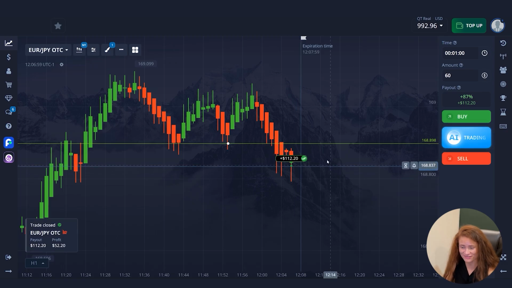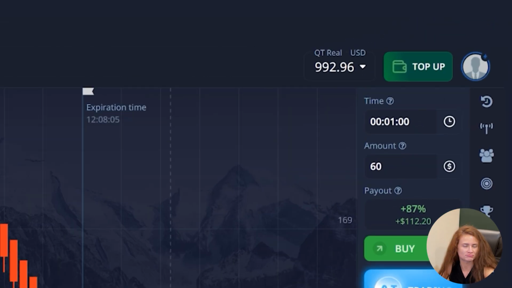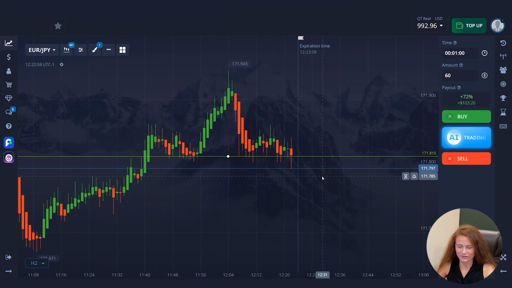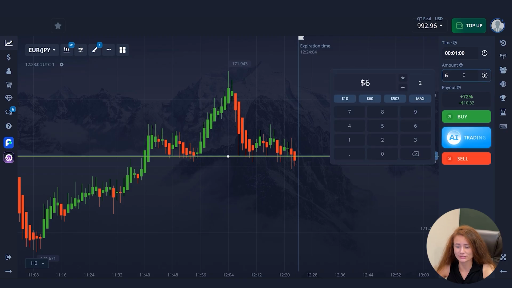And great, friends, the first trade is profitable. So my capital now is $992. We continue working, there are still a couple more trades ahead. Found another suitable chart, so let's open a trade. I raised the amount of the trade to $80 and my forecast is the price will decrease. So I press the red button to open the trade.